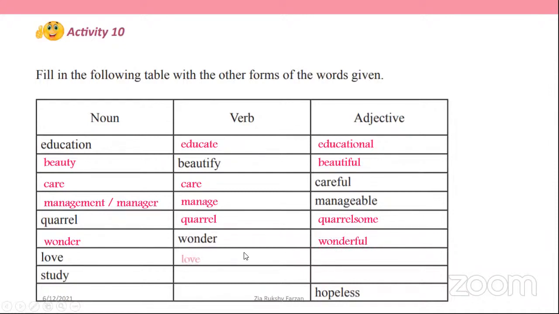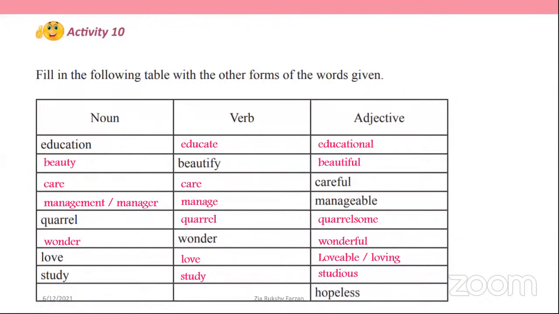Love, the verb is also love and the adjective is lovable or loving. Study, the verb is also study. Adjective, studious. Studious means fond of learning. So studious student, we can say educational material, beautiful flower, manageable problem, quarrelsome boy, wonderful experience, lovable person, loving teacher, studious children or studious students.